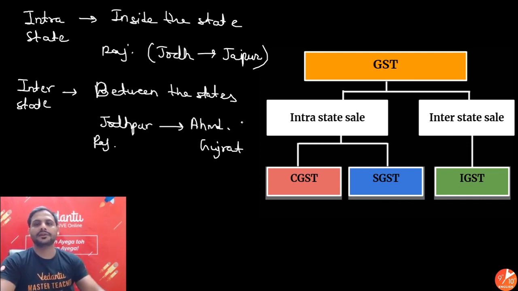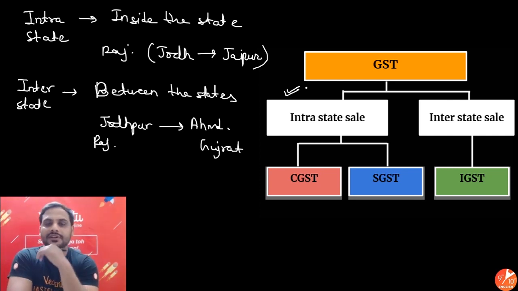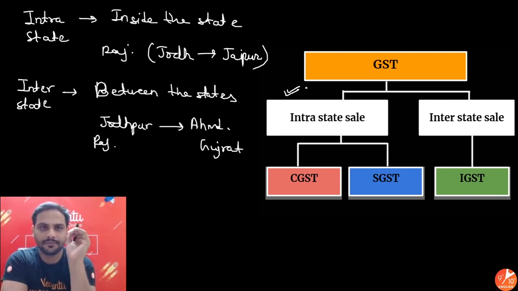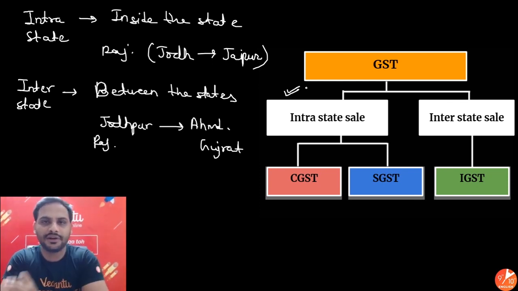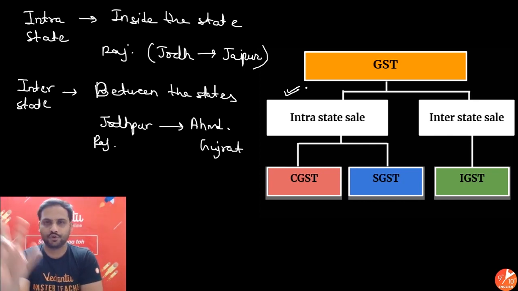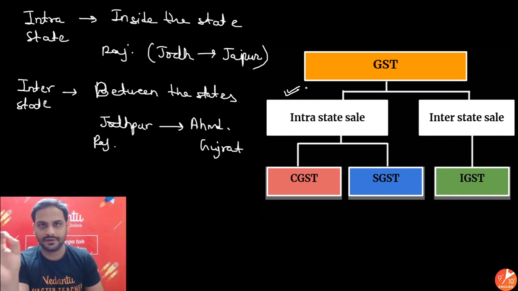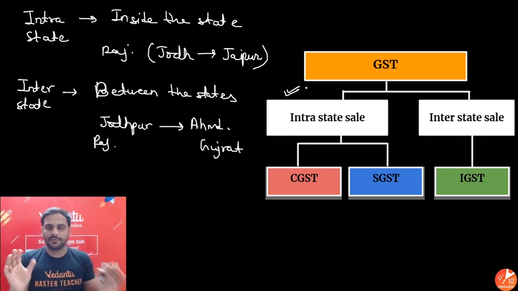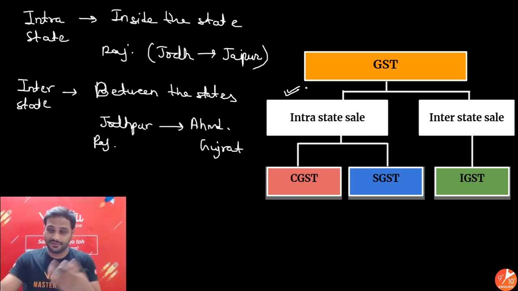Now when the business is of intrastate type, it is very easy for the government to distribute the tax in two parts. What are those two parts? Simple: central government and state government. Central government has jurisdiction, or central government's laws apply, all over India. So central government will take a share because they also have to do a lot of development work.